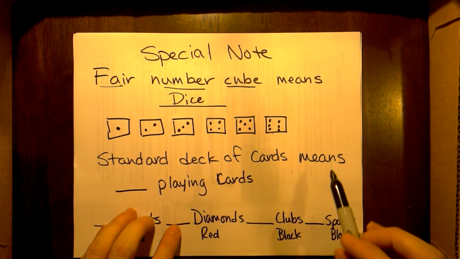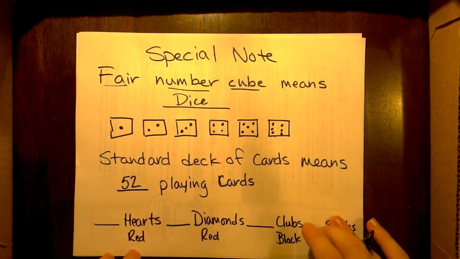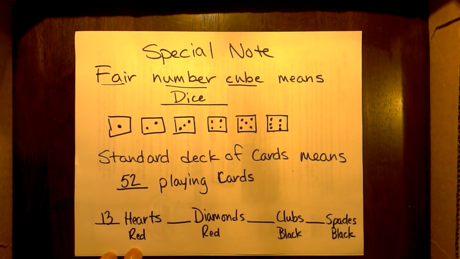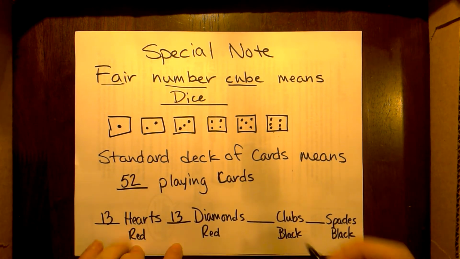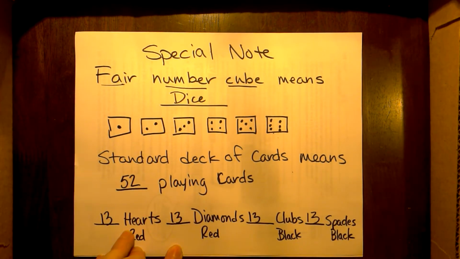A standard deck of cards means 52 playing cards. 13 of them are red hearts. 13 of them are red diamonds. 13 of them are black clubs. 13 of them are black spades.